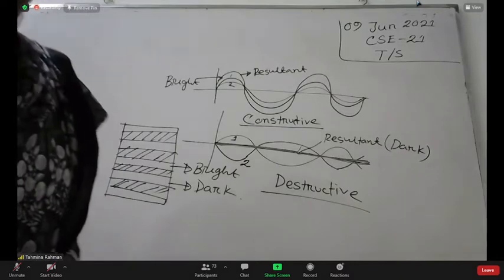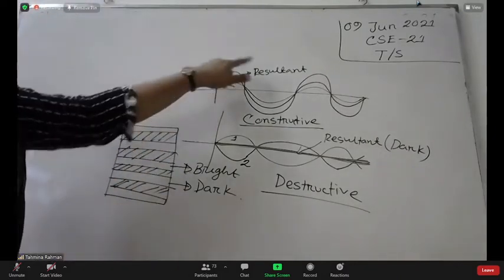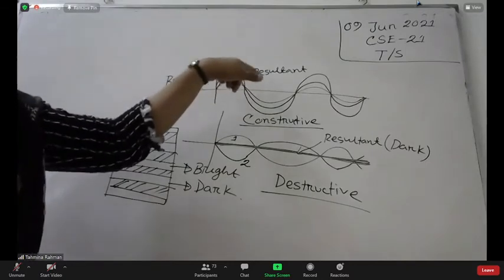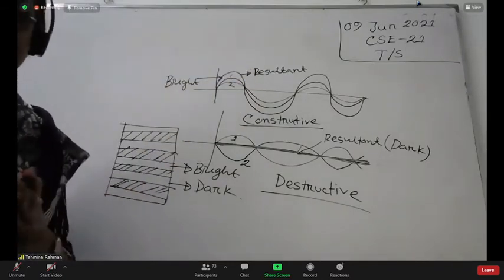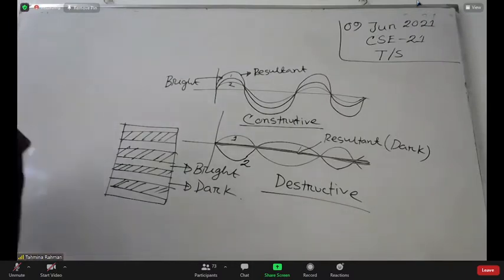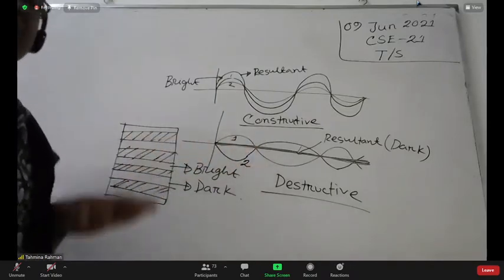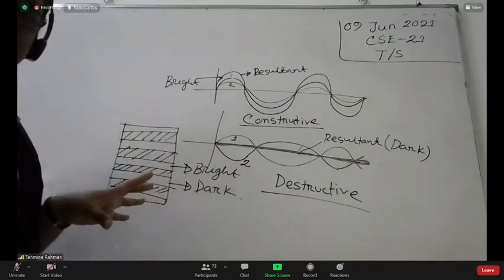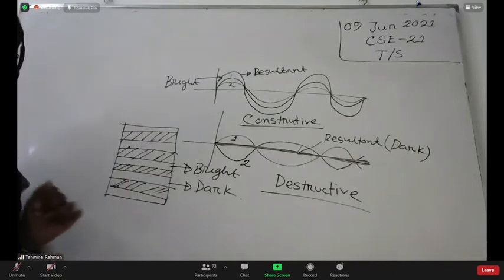Okay, now come to the definition. Have you seen there is a change in the energy? Is there any modification in the wave energy? Yes or no? Yes, sir.